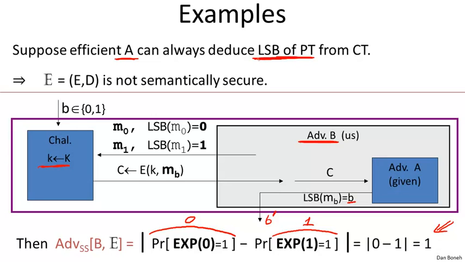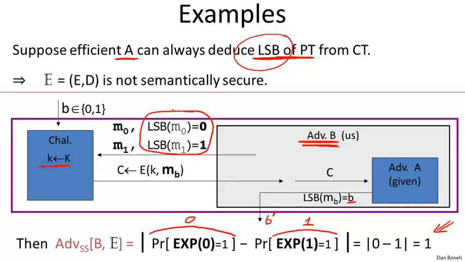Now the interesting thing here, of course, is that this is not just about the least significant bit. In fact, take any predicate of the message, for example, the most significant bit, bit number 7, maybe the XOR of all the bits in the message, and so on and so forth. Any bit of information about the plaintext that can be learned would mean that the system is not semantically secure. So all the adversary has to do is come up with two messages, M0 and M1, such that under one, the thing that A learns has value 0, and under the other, the value is 1.